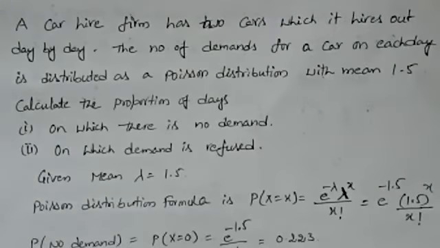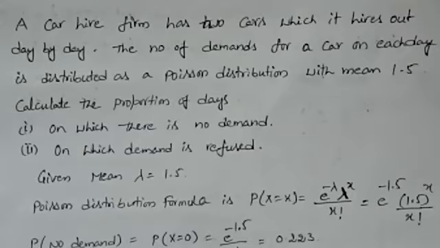A car hire firm has 2 cars which it hires out day by day. The number of demands for a car on each day is distributed as a Poisson distribution with mean 1.5. Calculate the proportion of days on which there is no demand and the second one on which demand is refused.